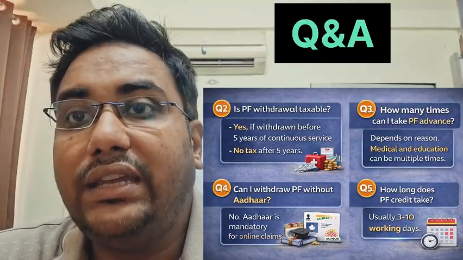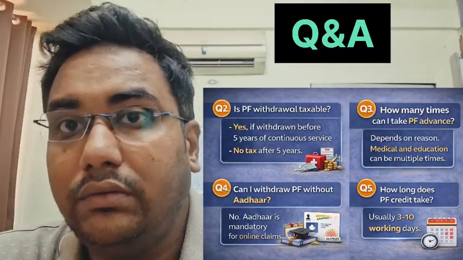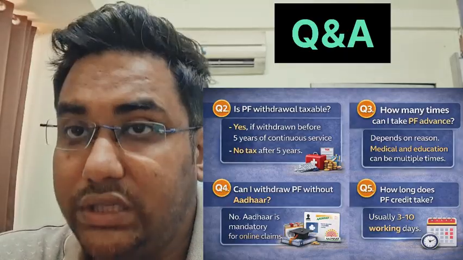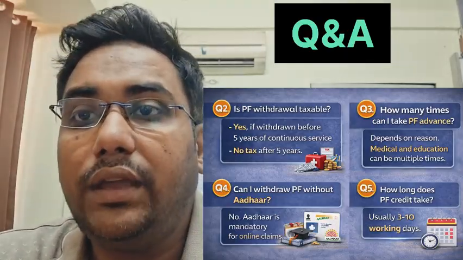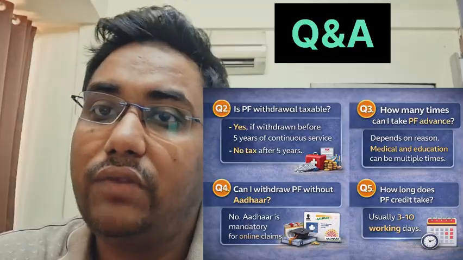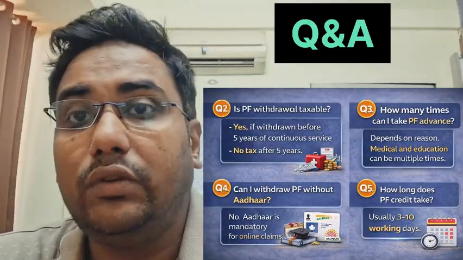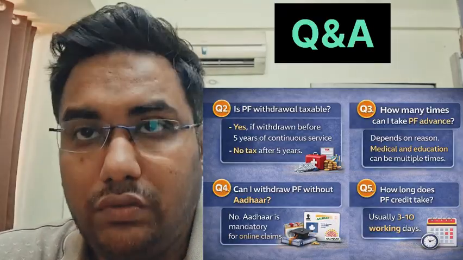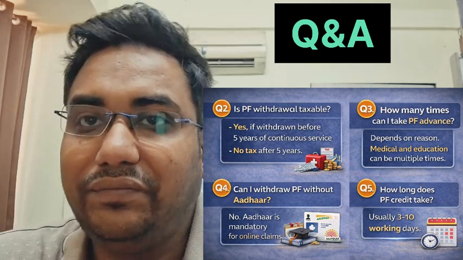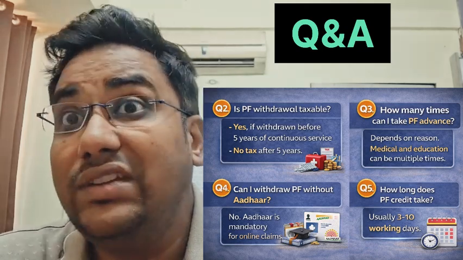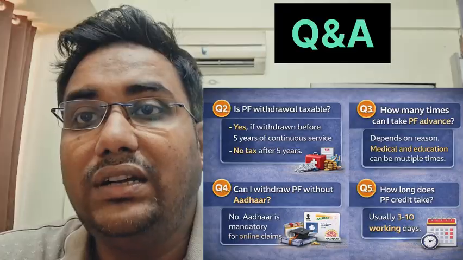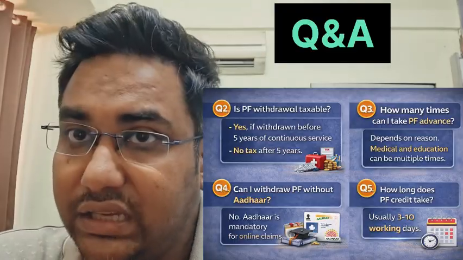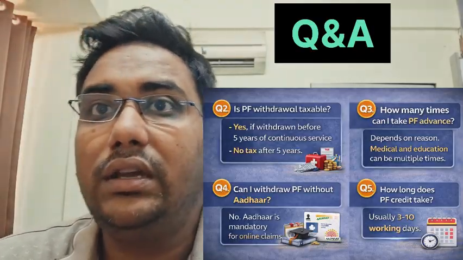So how many times can I take PF in advance scenario? Advance scenario में PF आप ले सकते हो depending on your reason. मेडिकल एंड एजुकेशन के लिए आप PF मोर देन वन टाइम, मल्टीपल टाइम बेसिकली आप उठा सकते हो PF एडवांस. Next question, can I withdraw PF without Aadhaar? Answer is no. आधार इज मैंडेटरी फॉर ऑनलाइन क्लेम्स. सो आपको आधार लिंक होना ही चाहिए PF अकाउंट के साथ. How long does PF credit take? Usually 5 to 10 working days में PF का पैसा आपके पास आ जाता है. That's about the Q&A section.